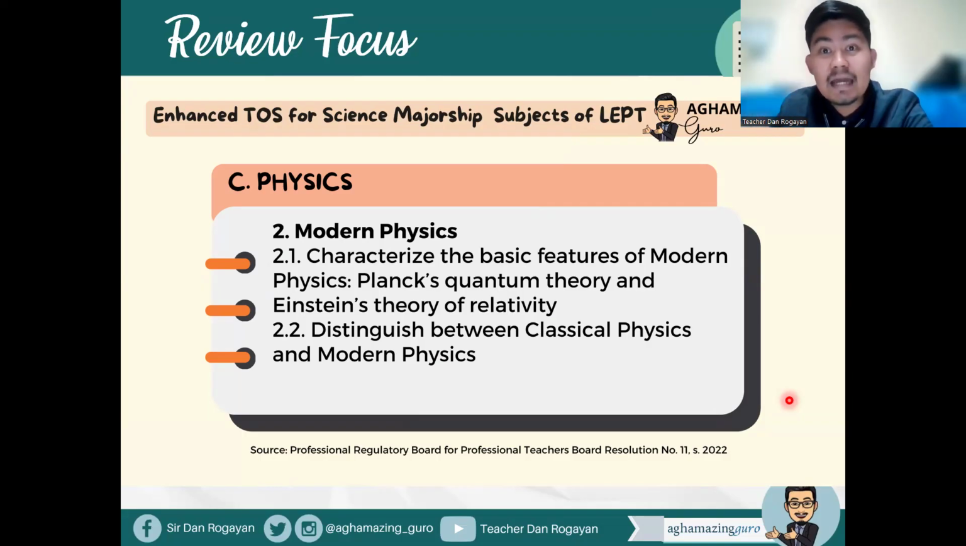So we'll be covering two learning outcomes as stated in the 2022 Enhanced Table of Specification issued by the PRC Board for Professional Teachers. So these learning outcomes include: characterize the basic features of modern physics, the Planck's quantum theory and Einstein's theory of relativity, and secondly, distinguish between classical physics and modern physics. I hope you are all ready and I hope you have your pen and paper with you. Samahan po ninyo ako sa pagsagot ng ating 10 items for this review drill. Okay? So I think everybody's ready.